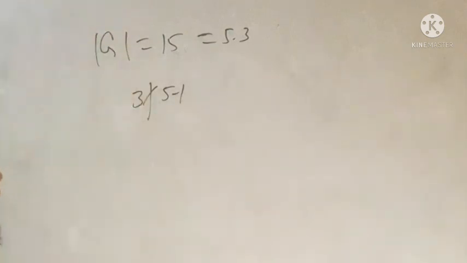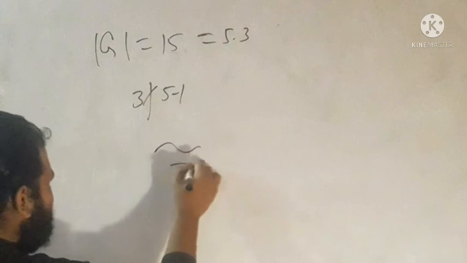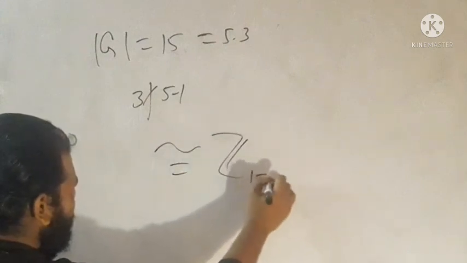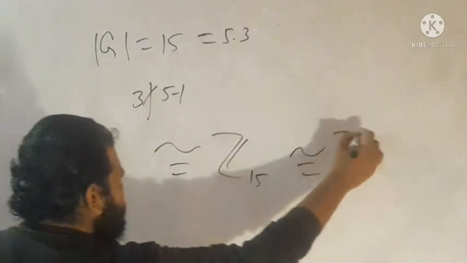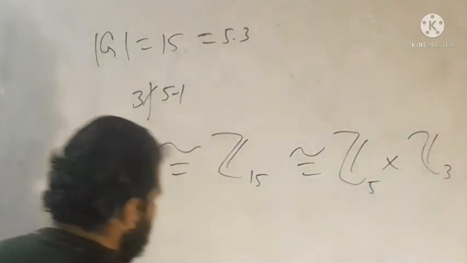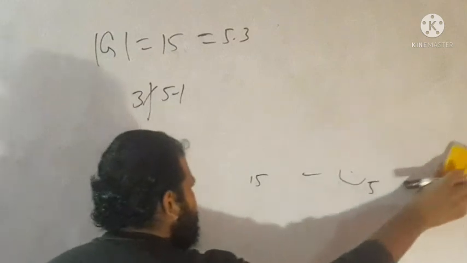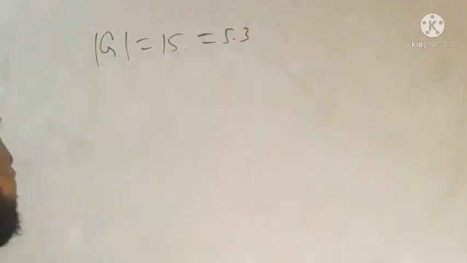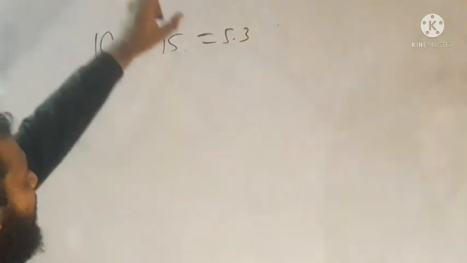Every group of order 15 must be isomorphic to Z15, which can be further isomorphic to Z5 cross Z3. This also comes under the category of groups of order PQ.